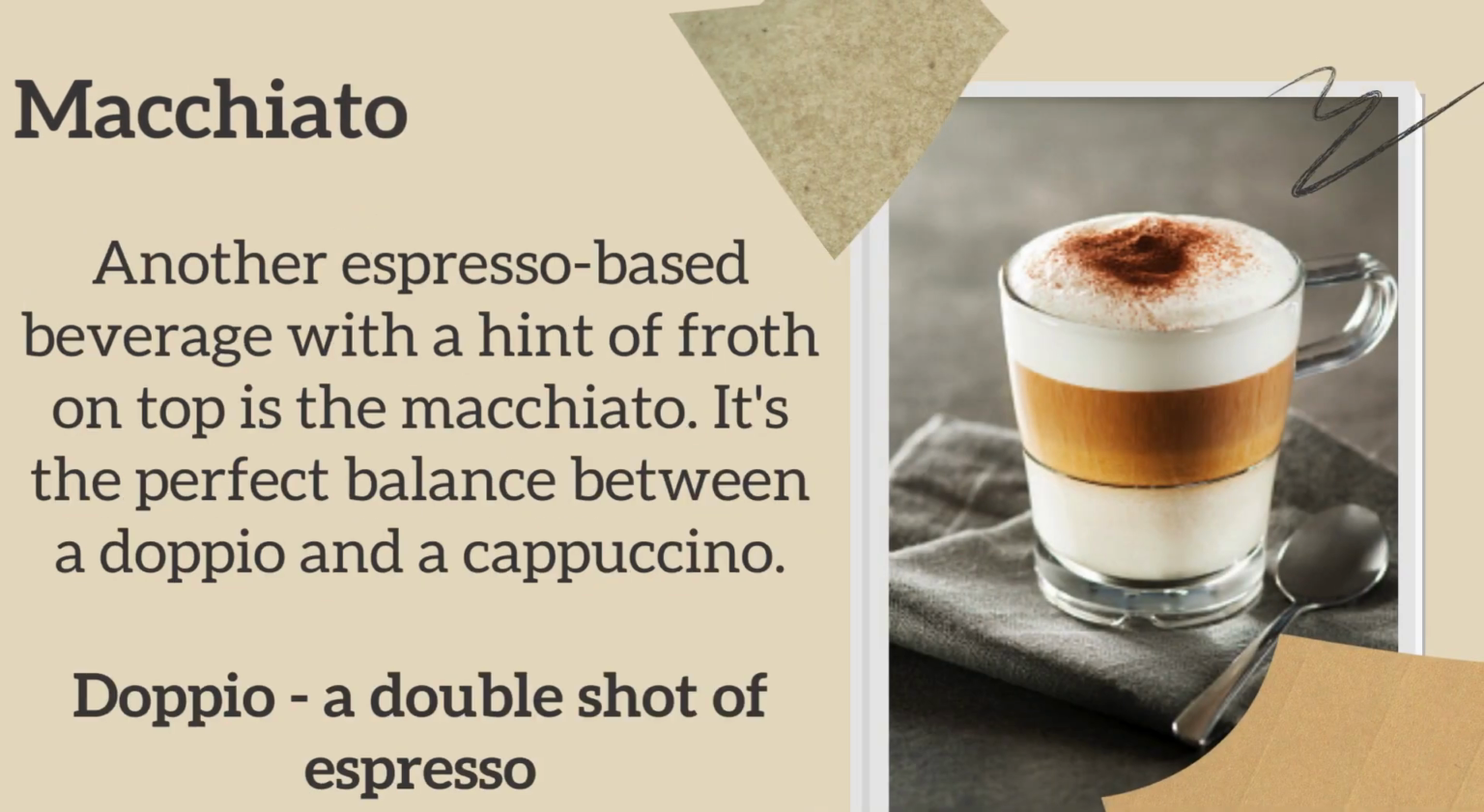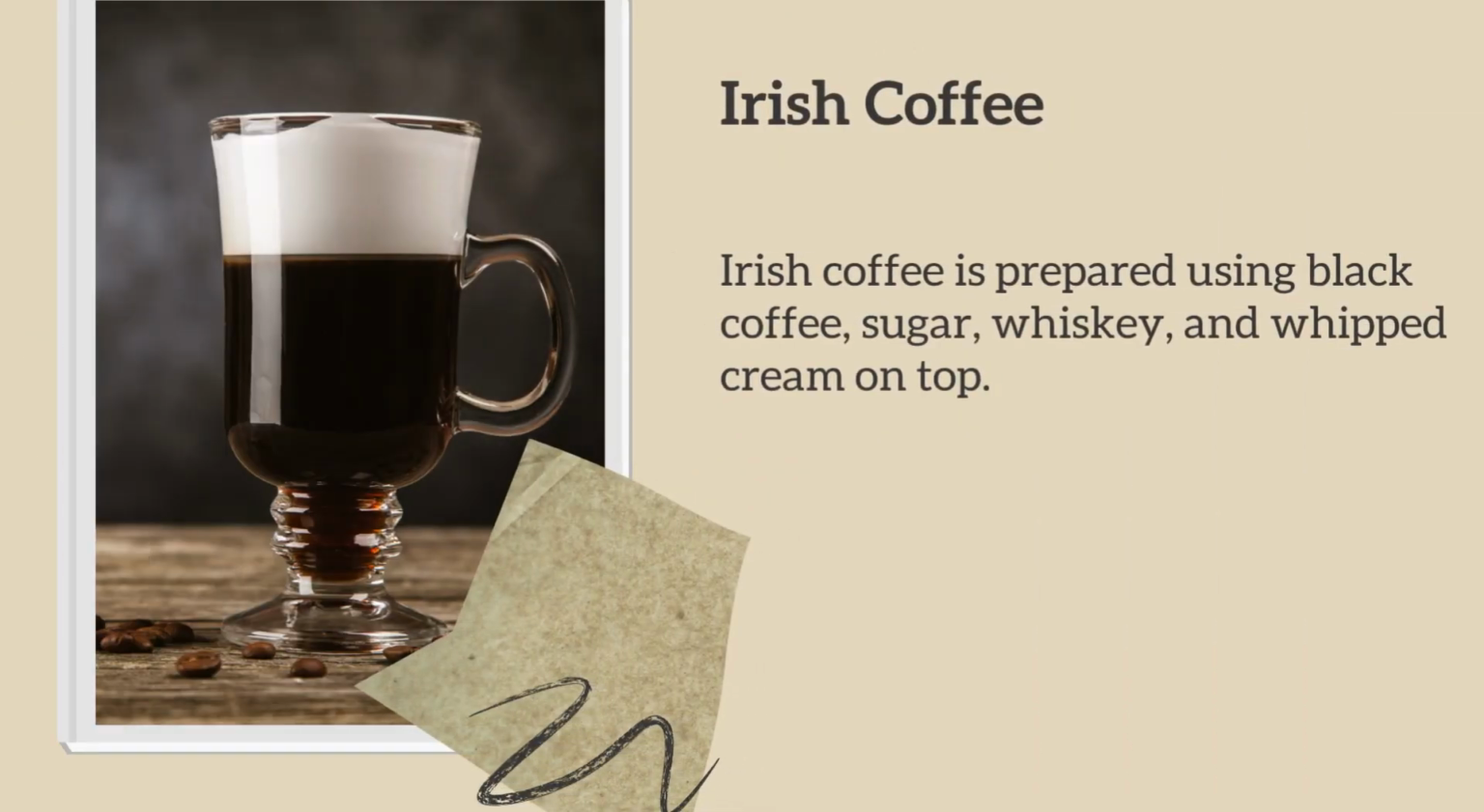Macchiato. Another espresso-based beverage with a hint of froth on top is the macchiato. It's the perfect balance between a doppio and a cappuccino. Doppio, a double shot of espresso. Irish coffee. Irish coffee is prepared using black coffee, sugar, whiskey, and whipped cream on top.